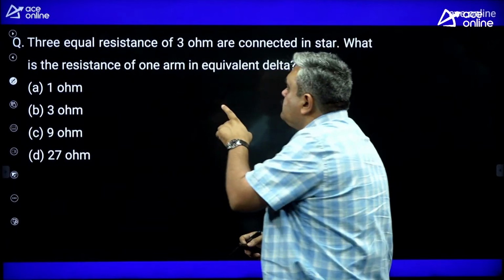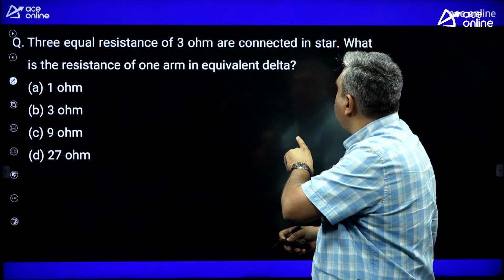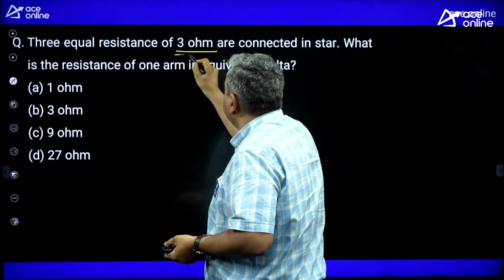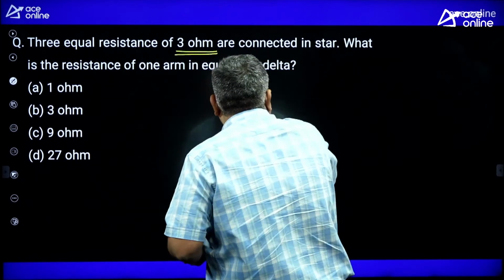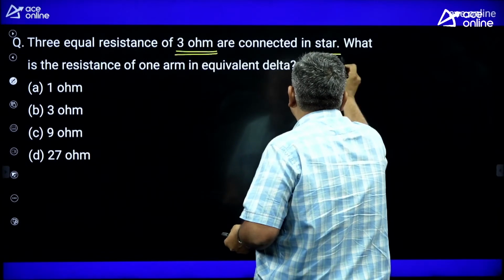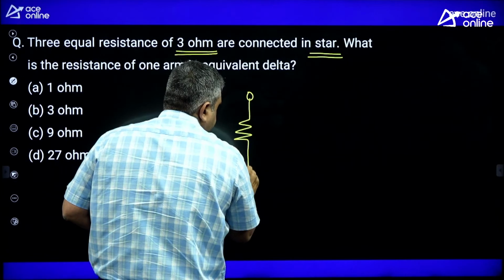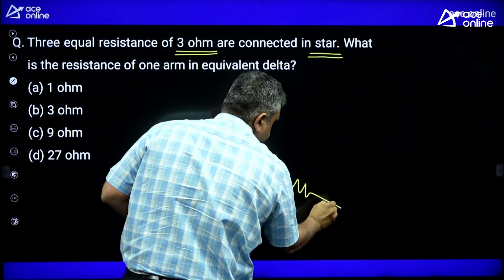Next, 3 equal resistances of 3 ohms are connected in star. Here all resistance values are equal, and how are they connected? Star. That means what? This is a circuit. Star connection, right?